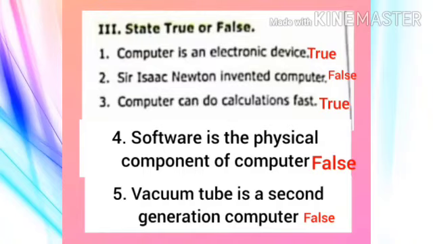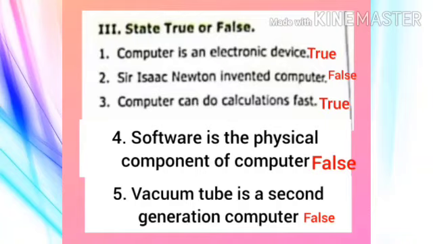Sir Isaac Newton invented computer. Is it true or false? False. Because who invented computer? Charles Babbage, right? So here they have given Sir Isaac Newton. So it is false.